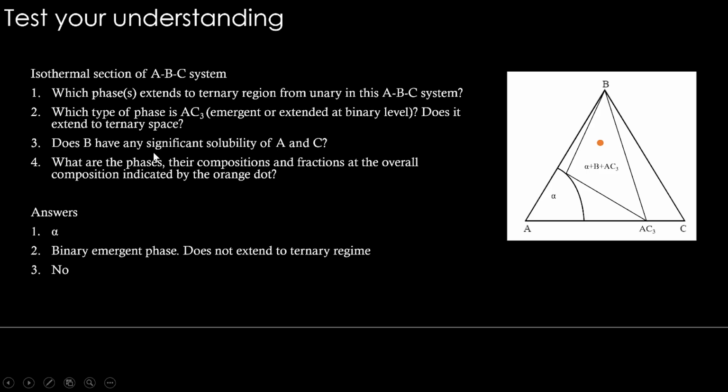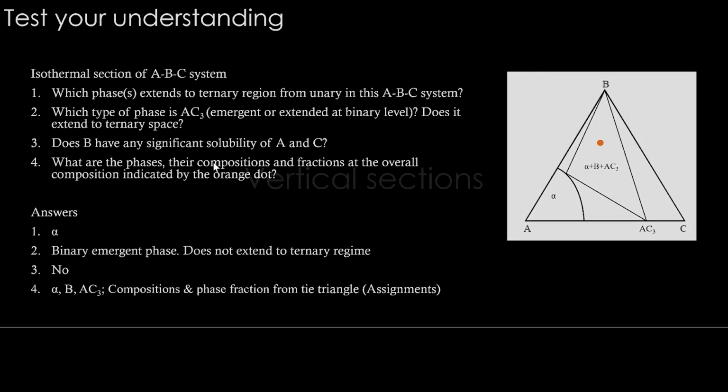And for the third question, does B have any significant solubility of A and C? Answer is no. You can see alpha has solubility for C and B extending like this, but B is not extending here at all. We are not marking anything as beta here. So B is only here, and does not dissolve any significant amount of A or C. And for the fourth question, what are the phases at this orange dot? Alpha, B and AC3. Their compositions and phase fractions we can know from the tie triangle. We will see that in the assignments as well.